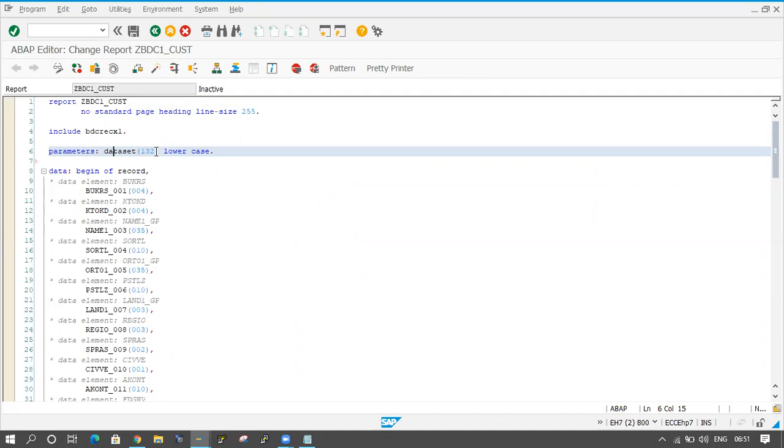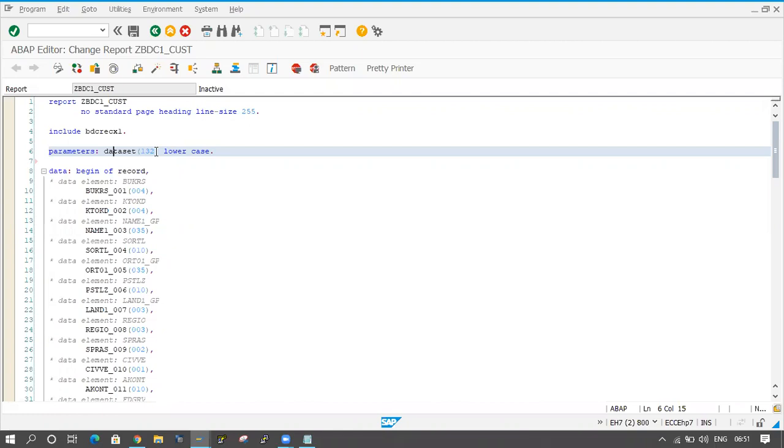Now, what I want to do is upload the flat file. Flat file means Excel sheet. Excel sheet or Notepad or WordPad, MS Word, whatever it is. This concept is called flat file. Now I want to upload the flat file to our SAP. Fine, I will upload that one.